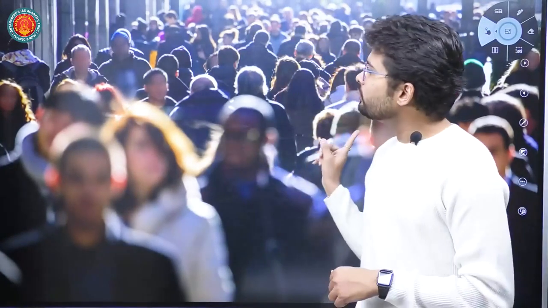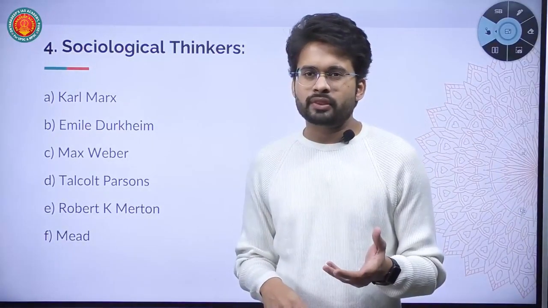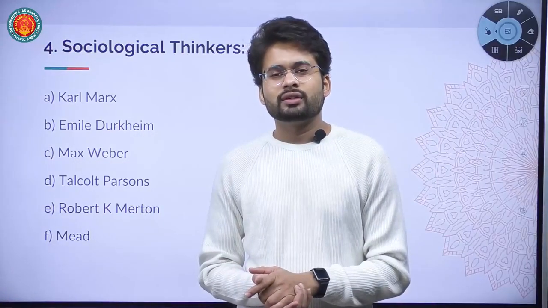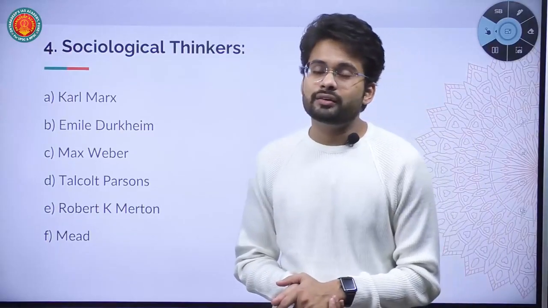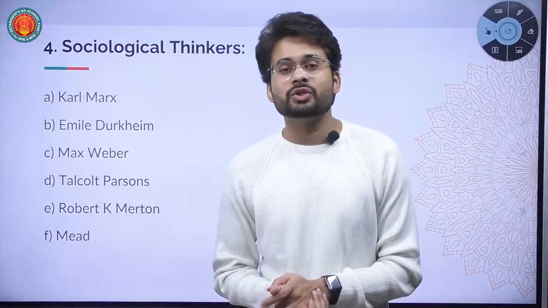Okay? Now, after chapters 1, 2 and 3, the important foundational chapters, the most interesting of all the chapters is chapter 4. Chapter 4 of paper 1 is regarding sociological thinkers. First of all, what do you mean by sociological thinkers? Sociology is a scientific discipline, and in chapter 1 you will get to know it is the most sophisticated and the latest of the social sciences.